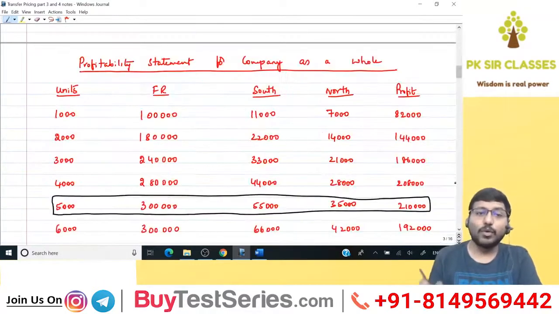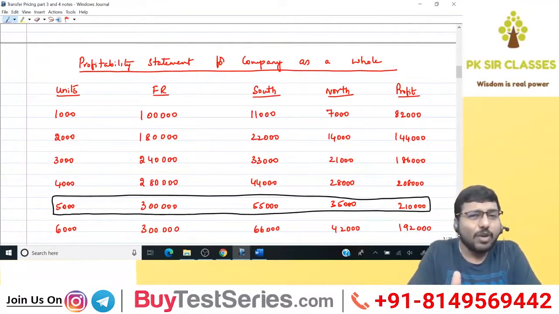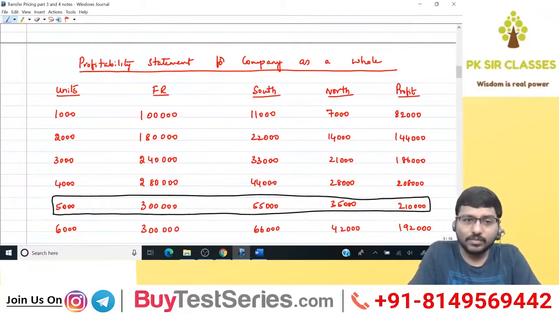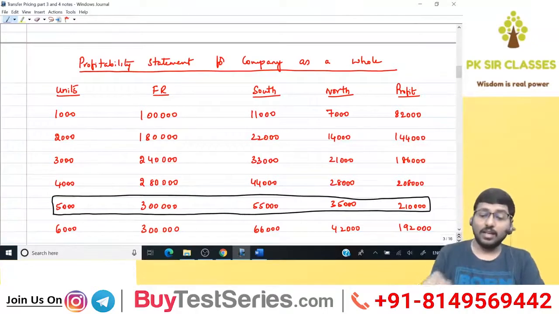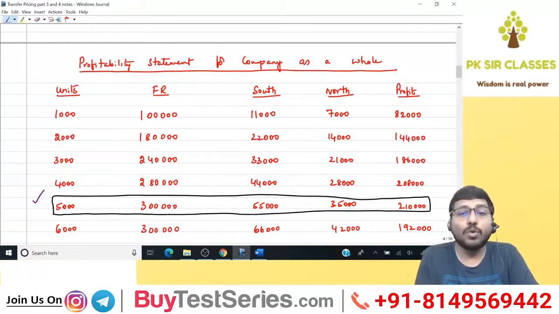So then we calculated the profitability statement from the company's point of view. How will you calculate it? For the company, what is the revenue? The revenue for the company is nothing but the revenue of the receiving division. Next, what is the cost for the company? It has got two divisions, South and North. South division variable cost, North division variable cost, because the fixed cost is basically irrelevant. I got the profit over here. And then, to my surprise, I found that 5,000 units is the output level at which the profit of the company as a whole is maximum.